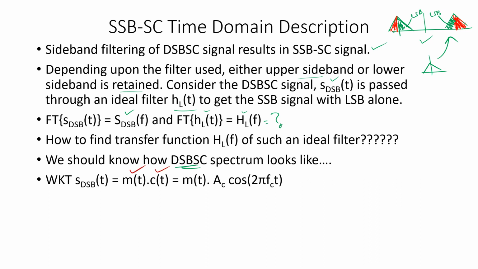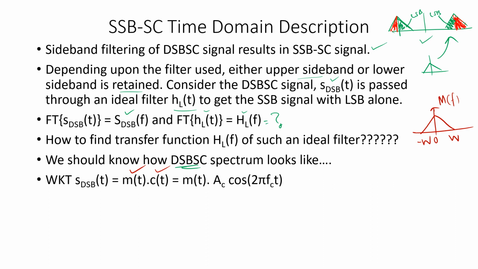We'll assume m of t has a spectrum which is like this, from minus W to W, with zero at the center. So this is the spectrum of m of t, or M of f. It has a maximum frequency content equal to W. Later I may tell you this SSB is suitable for audio signals which have a DC gap. We have discussed the DC gap already, so maybe later I'll emphasize that again. For instance, you can assume M of f has a spectrum like this.